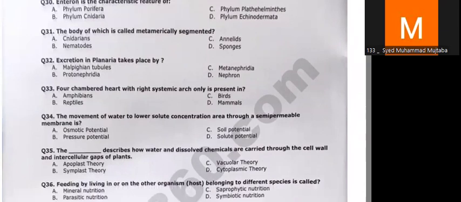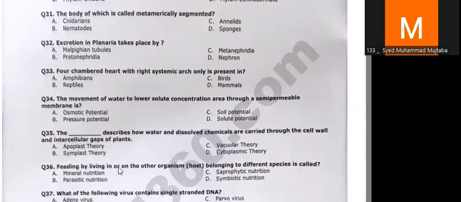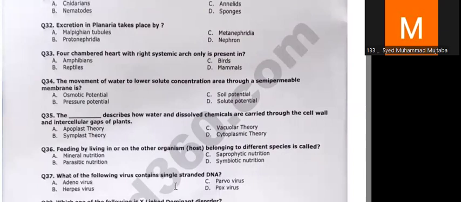Now, in question number 36, a parasitic relationship has been denoted. Why? Because the organism which is feeding on the host is getting benefit. However, the host on which it is feeding has no benefit and is only losing its own nutrition. Now, on question number 37, which of the following viruses contains single stranded DNA? That is parvovirus, which is the virus responsible for measles.